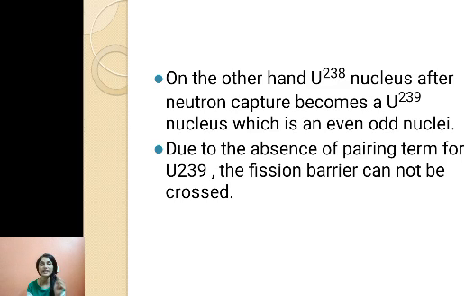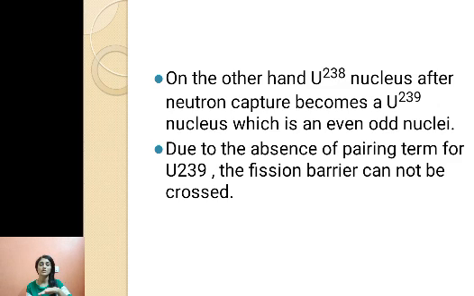So this nucleus which is formed in case of uranium 238 is an even-odd nucleus. And whenever you have an odd-even nucleus, the contribution of the pairing energy term is 0. When the nucleus is even-even, the pairing energy term is 0.6 MeV, as in the case of uranium 236. But here when uranium 239 is formed, that value 0.6 MeV will not be available.